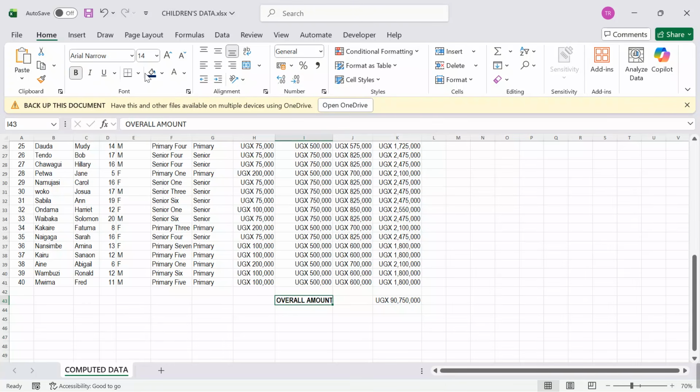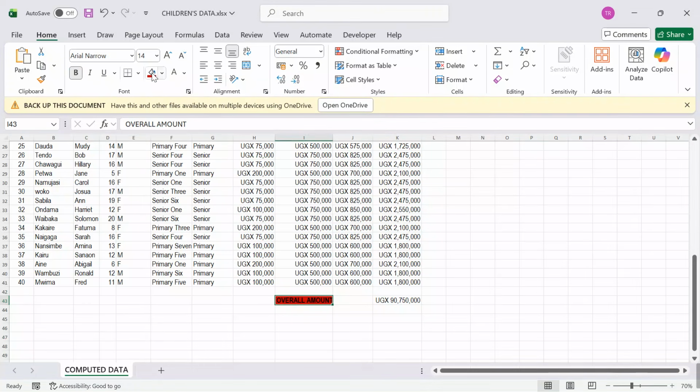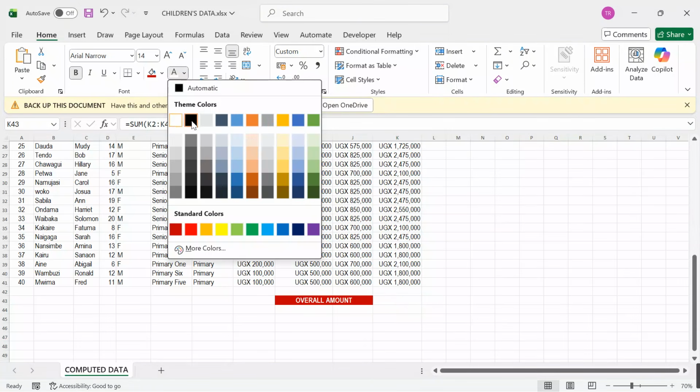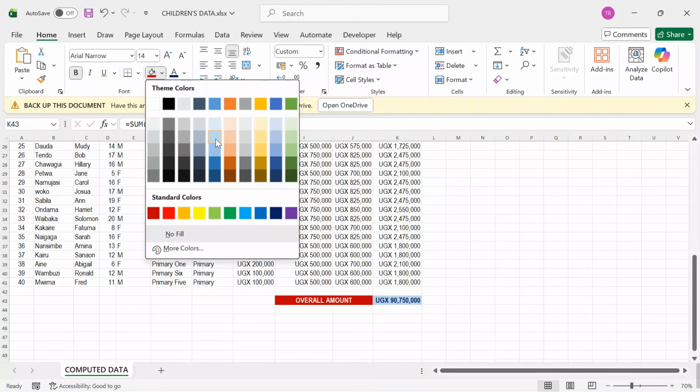I want it to be visible for the people marking so that they don't miss out our information. I will come here, and then I also want to move on and shade. Let me first merge and center, and then this figure is also very, very paramount. I will come and also give it some life, and then I'll go on to give it a nice shading for visibility.